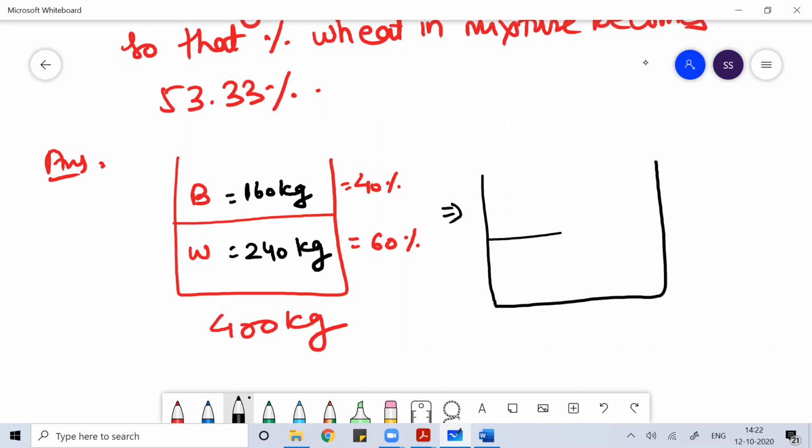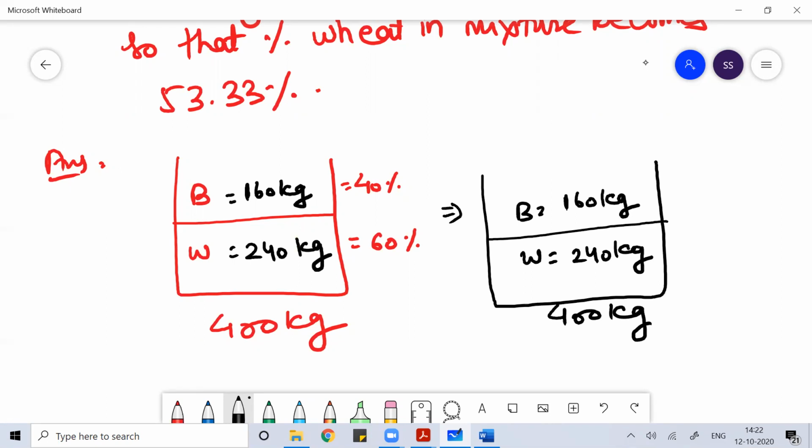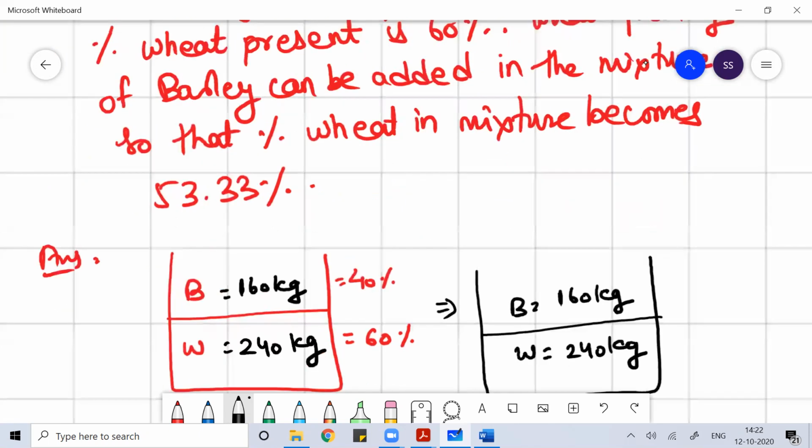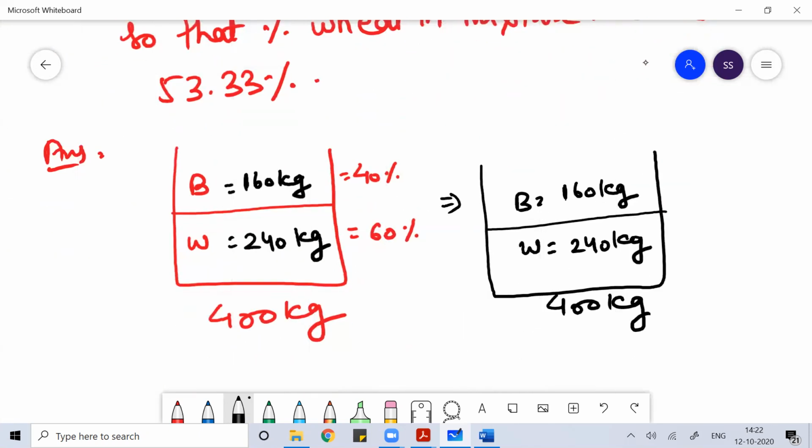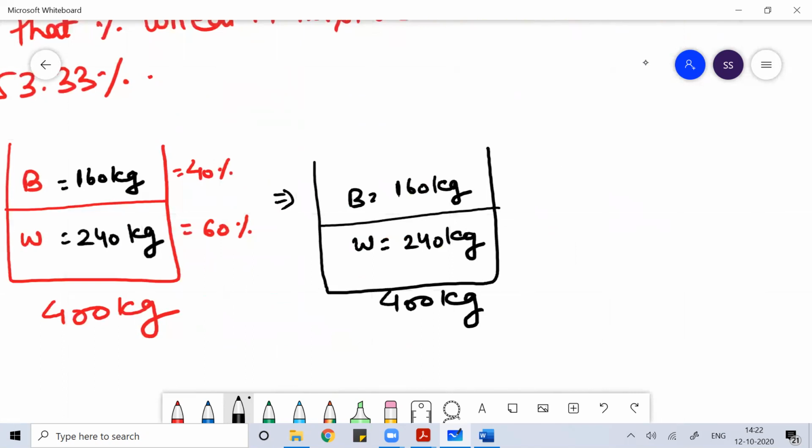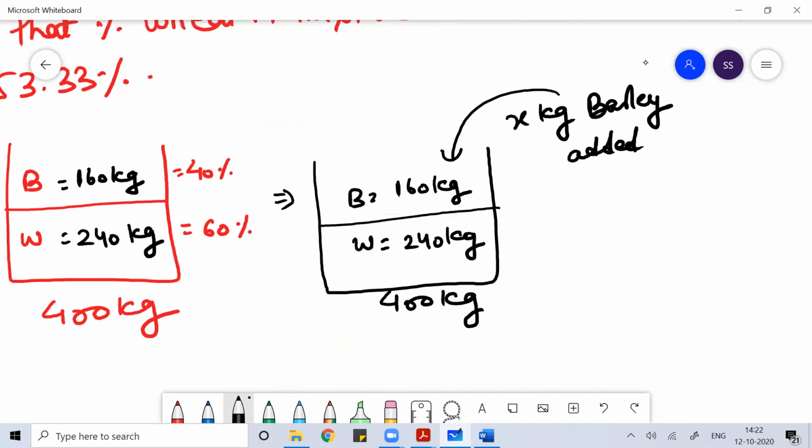Now the wheat here is 240 kg, the barley is 160 kg, and the total mixture is 400 kg. The question is what quantity of barley can be added to the mixture. Let x kg of barley be added to the mixture.